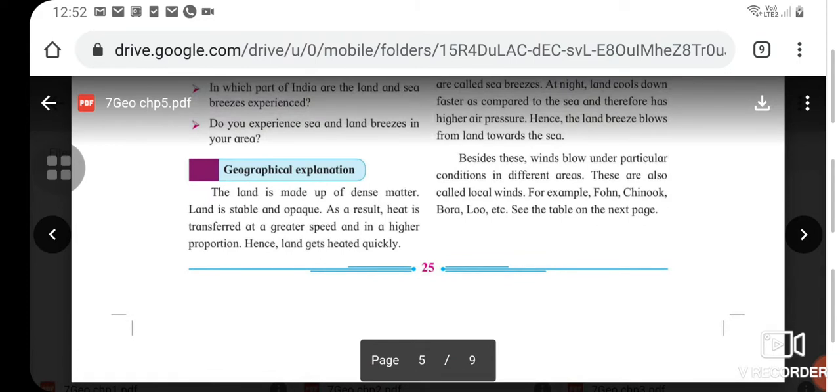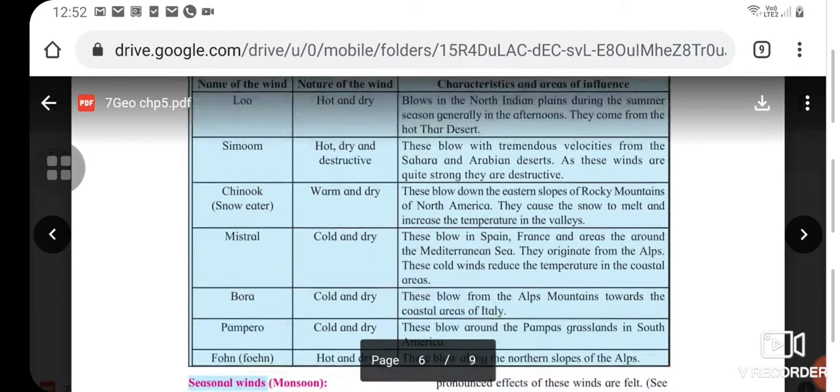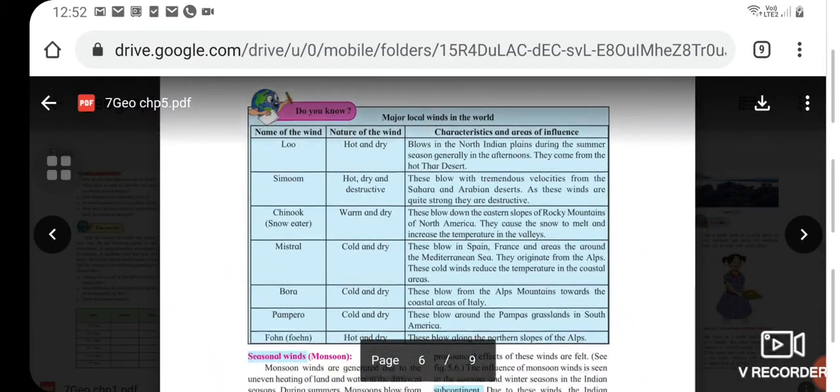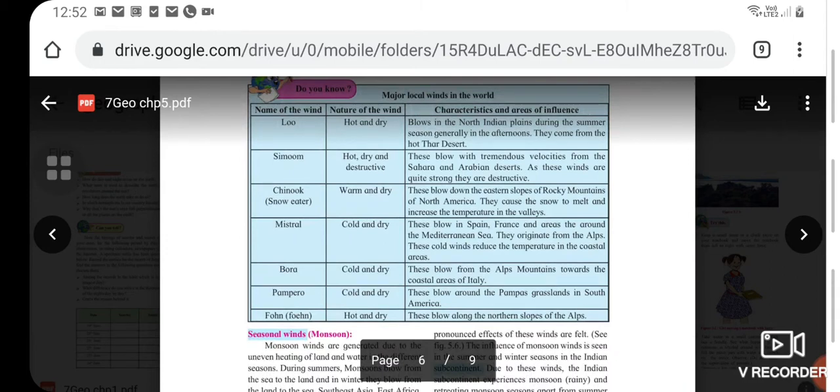Besides these, winds blow under particular conditions in different areas. These are also called local winds. For example, Foehn, Chinook, Bora, Loo, etc. So, see the table. It shows the major local winds in the world. The first wind is Loo. The nature of this wind is hot and dry, and its characteristics and influence are as follows. It blows in the North Indian plains during the summer season, generally in the afternoons. They come from the hot Thar desert.